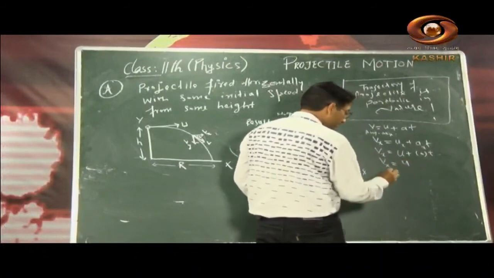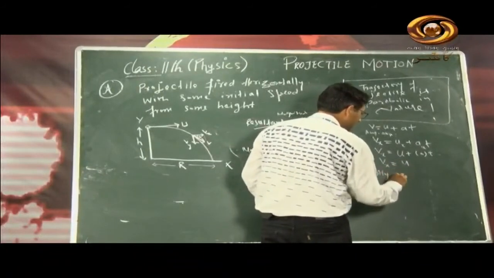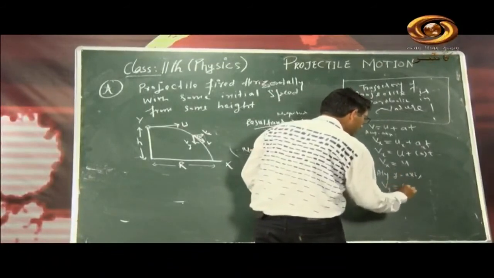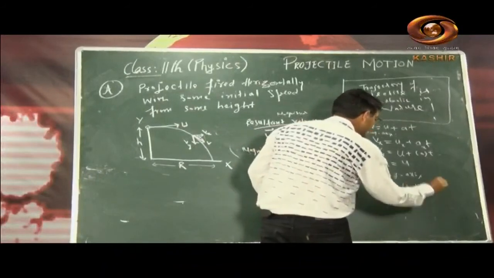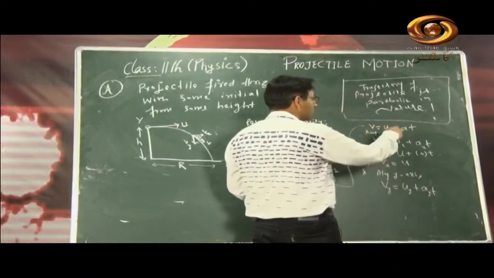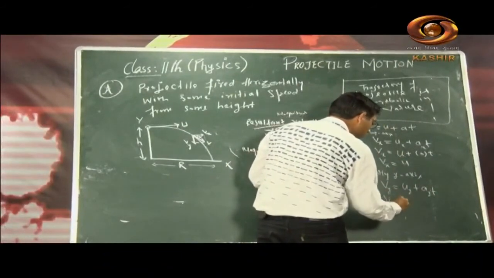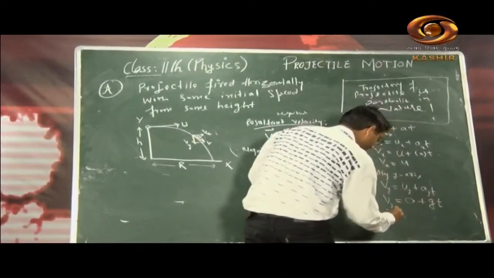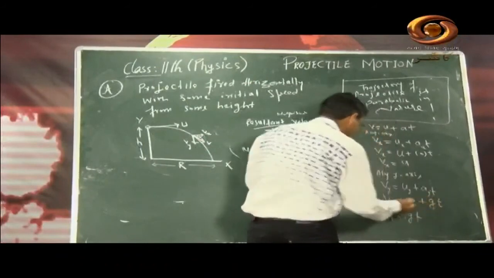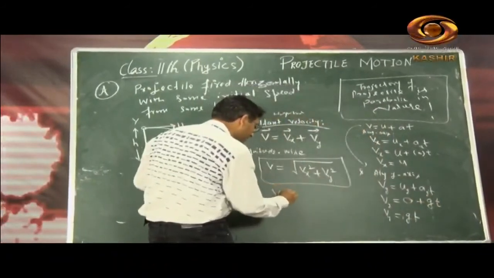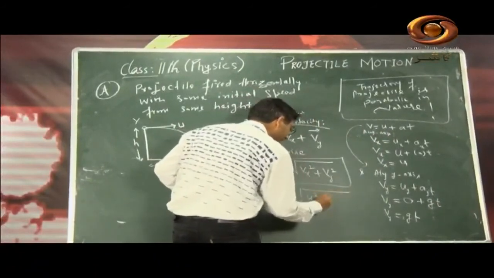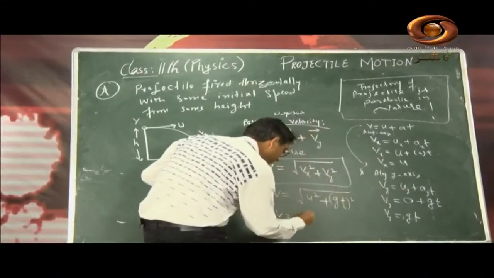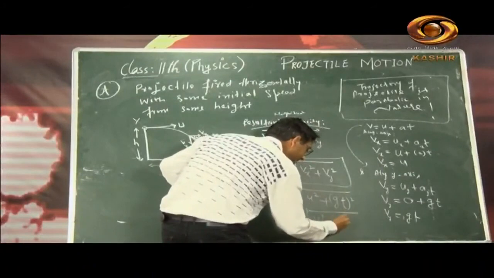And now what will vy be along the y axis? My dear students, I will finish up within a minute. So vy is equal to uy plus ayt. Uy is 0 because there is no initial velocity along the y axis. What is ay? This is g, and t, so we get vy is equal to gt. So tell me, dear students, what will v be now? v is equal to under root of u square plus g square t square. So v is equal to under root of u square plus g square t square.